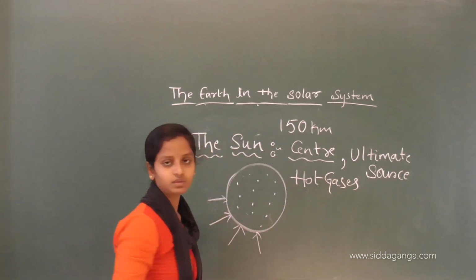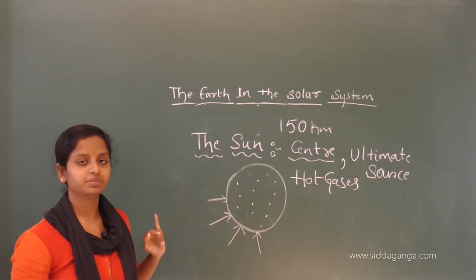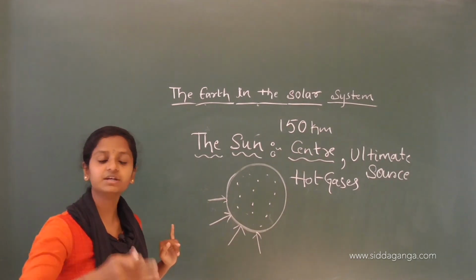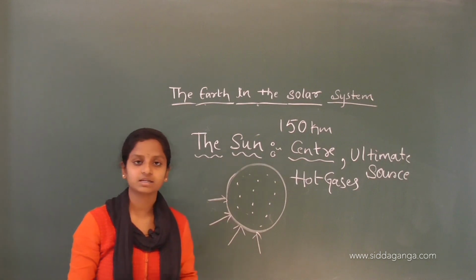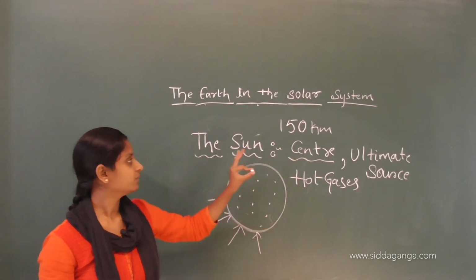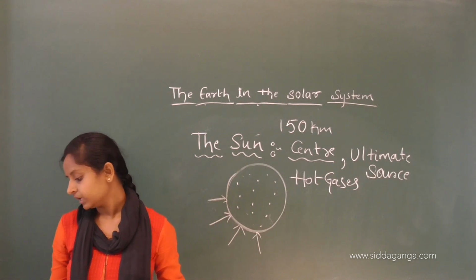The sun is located at about 150 million kilometers distance.